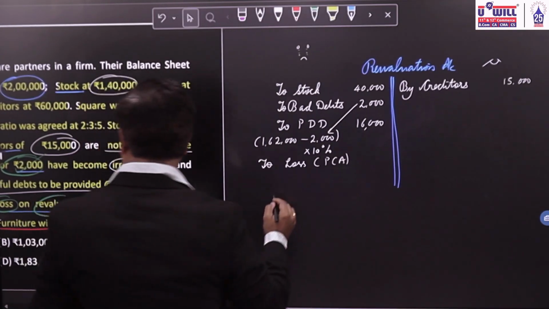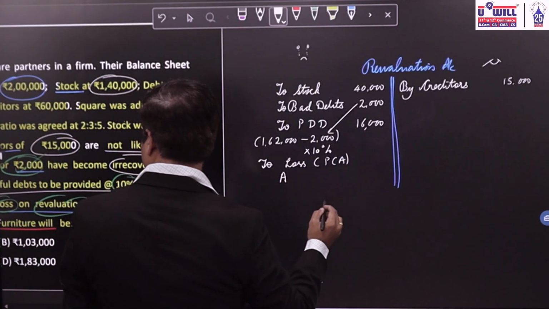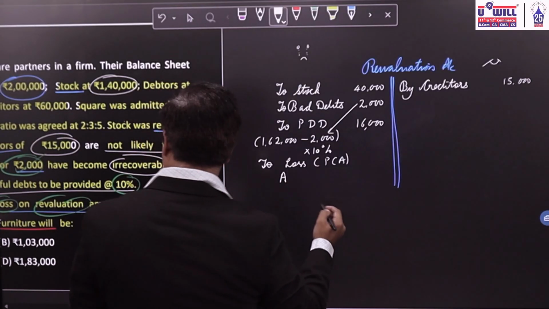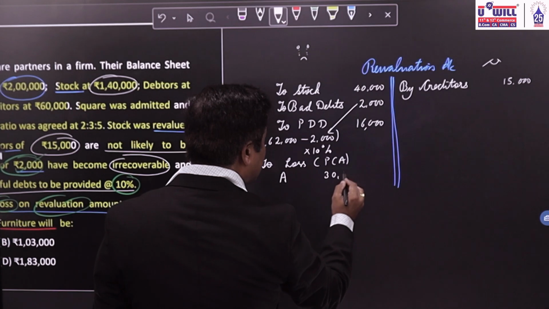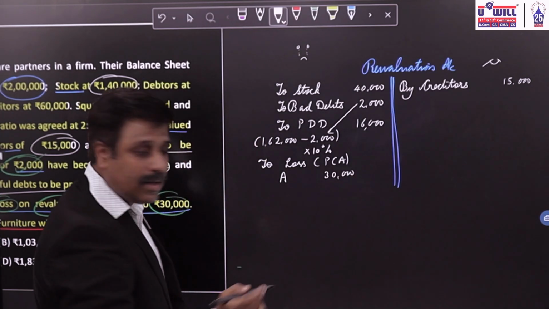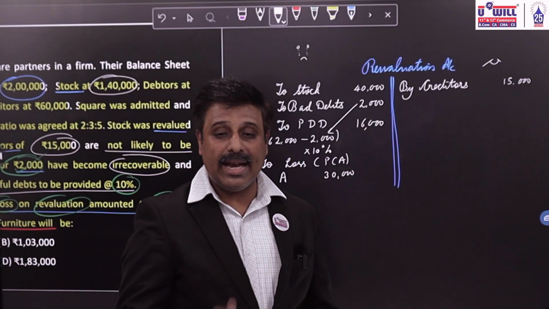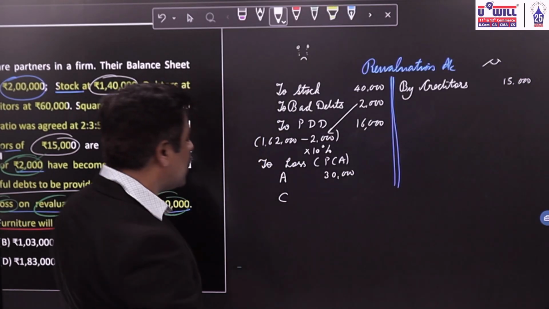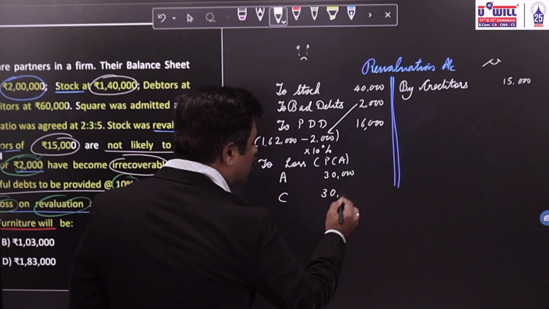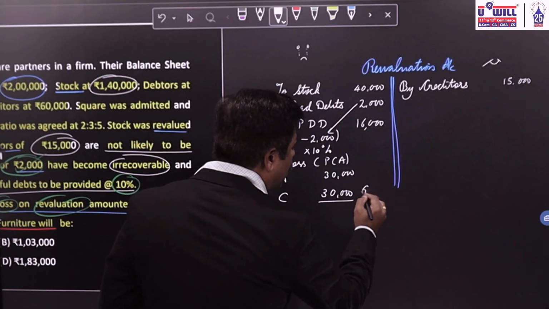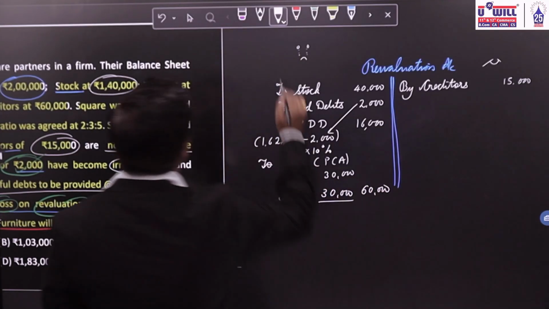Here, Angel's share is 30,000 and if the ratio is equal, then what would be Circle's share? If the ratio is equal and Angel gets 30,000, then Circle's share would also be 30,000. That means what is the total loss? 60,000.